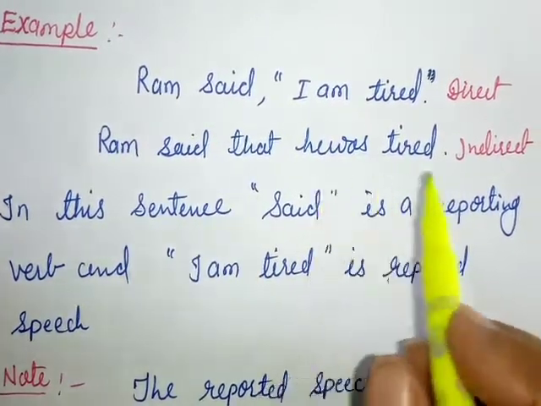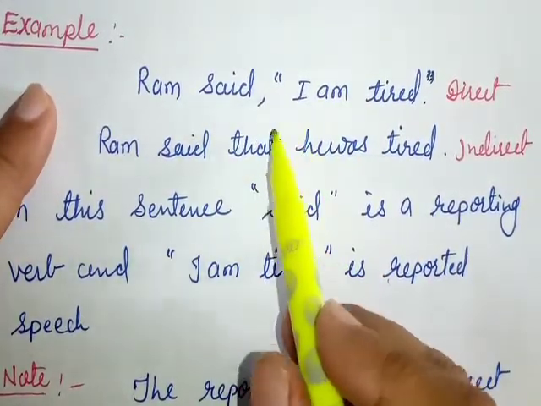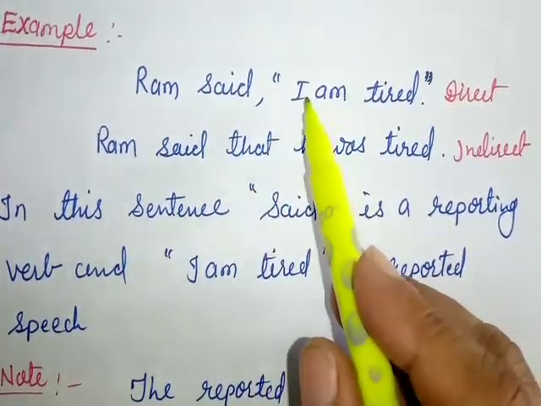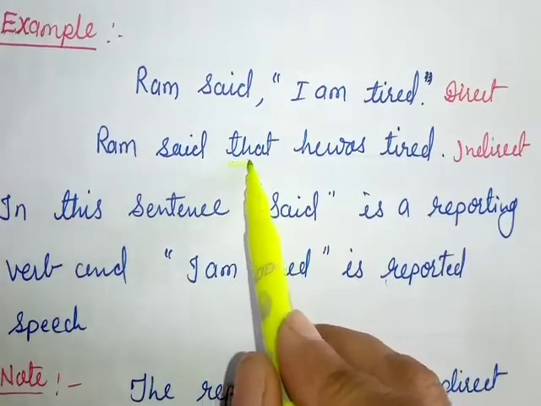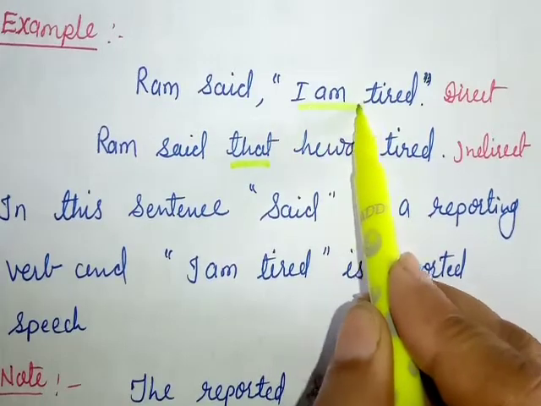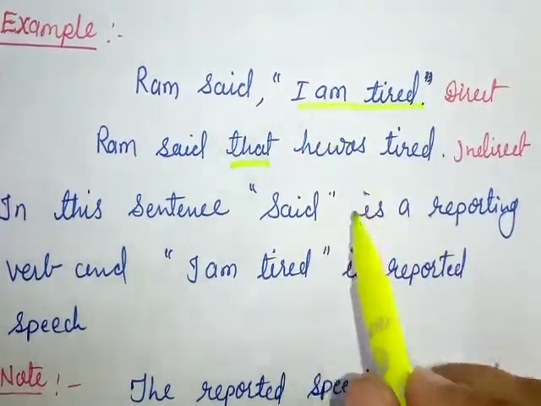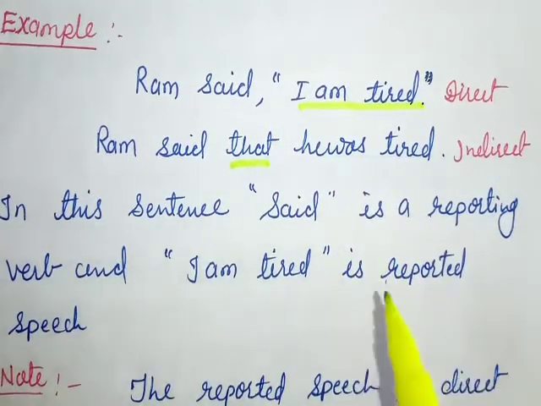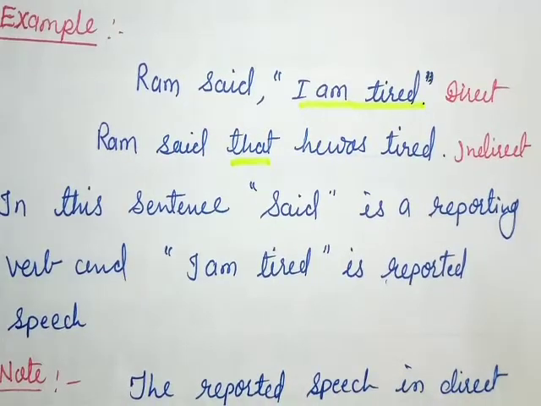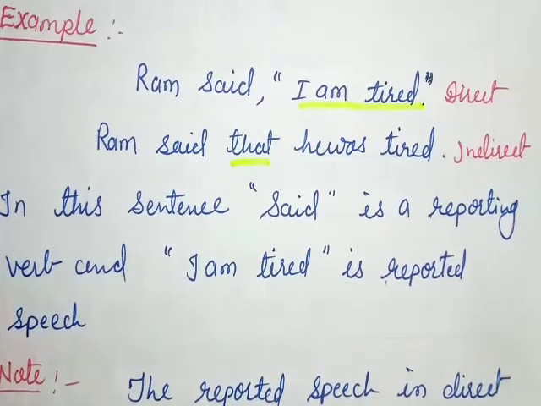Here we see some changes. In the second sentence, we find that the inverted commas are removed and in place of them we add a conjunction word. Another thing we see is that there are changes in tense also. Simple present tense is changed into simple past tense. So like this we have many rules that we will learn. Reported speech, the direct narration, is placed within the inverted commas. This rule we had already learned.